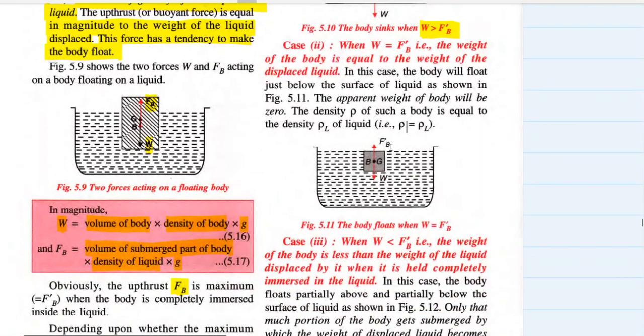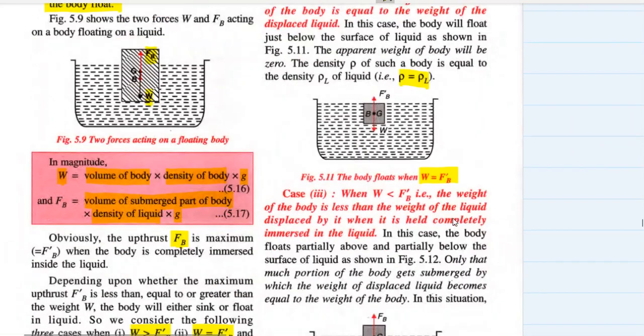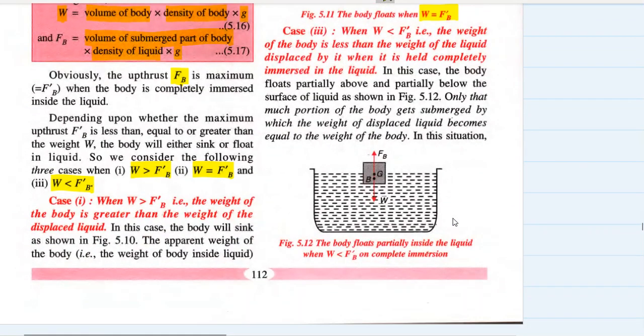Case 2 is when the weight of the body is equal to the maximum upthrust. In this case, the body will float. The density of solid will be equal to the density of the liquid in which it is submerged, and the body will float with its complete volume submerged within the liquid. Case 3 is when the weight of the body is less than the maximum upthrust. In this case, the body will float, but some part of the body will float outside the surface of the liquid.